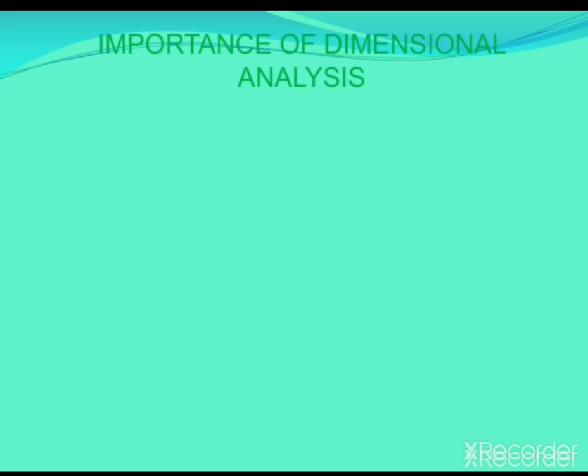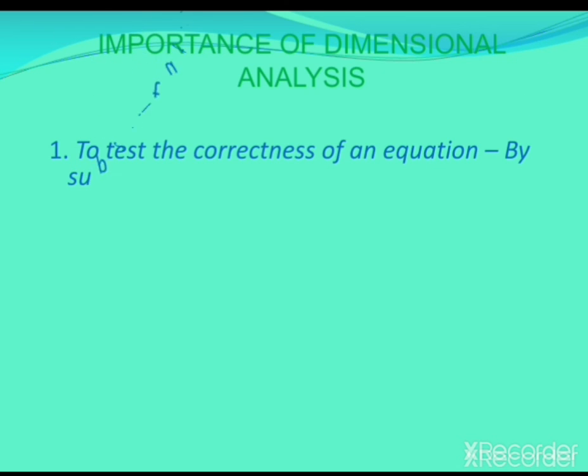So dimensional analysis has great importance in different processes, and the first importance is that with the help of dimensional analysis we can test the correctness of an equation.